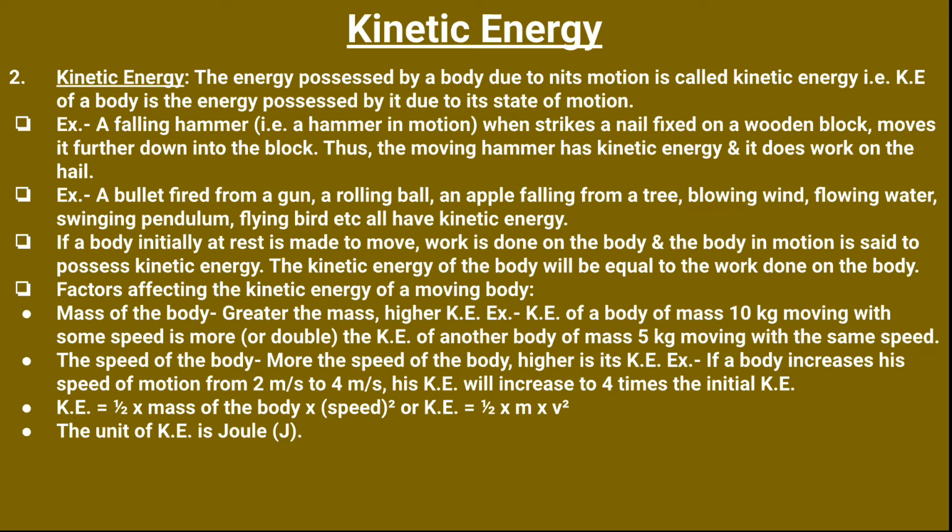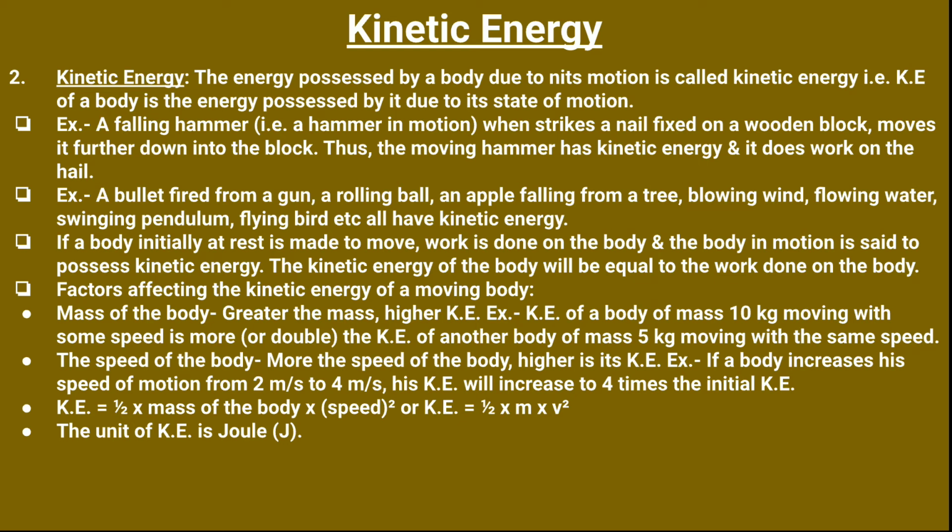So it depends on the square of the speed of the body. If the speed is doubled, then the kinetic energy will increase 4 times.